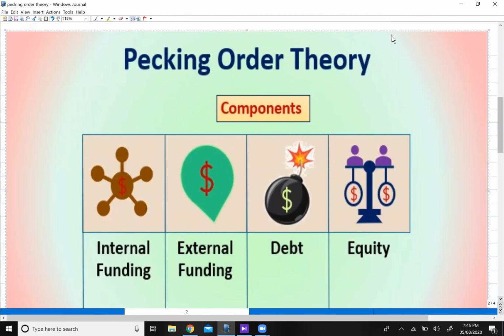According to pecking order theory, you should first raise the finance through retained earnings, which is also known as internal fundings or internally generated funds. Then, secondly, you should go for external funding, and in external funding, you will go for debt financing. Then, lastly, you will go for equity financing. So, this is the order that pecking order theory recommends. Now, one by one, let us discuss each of the order.